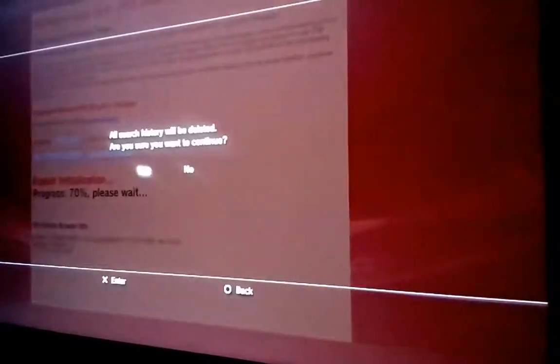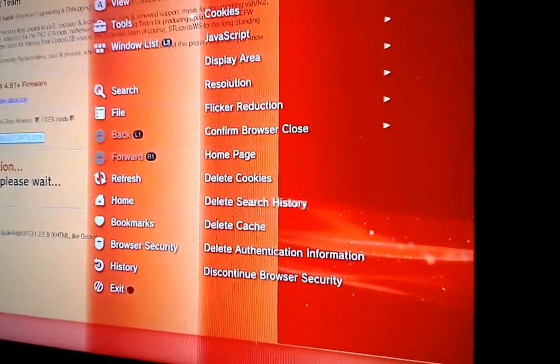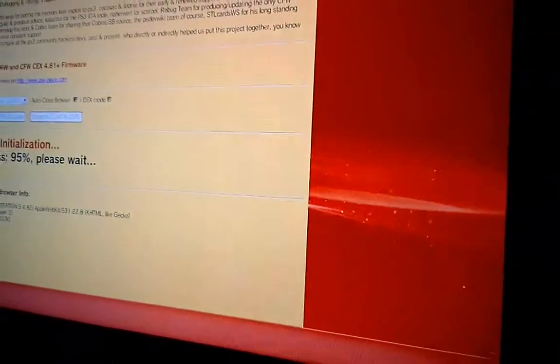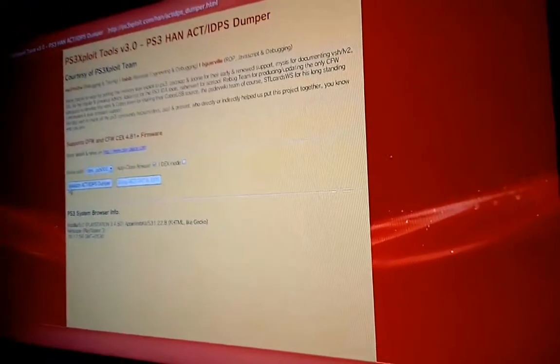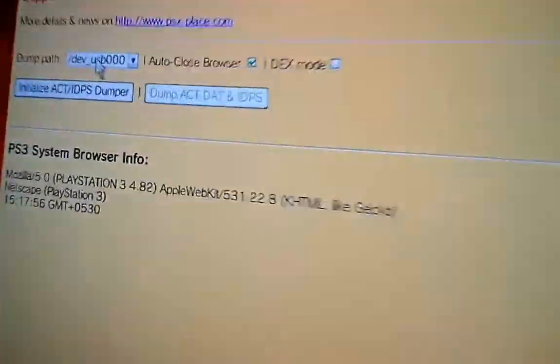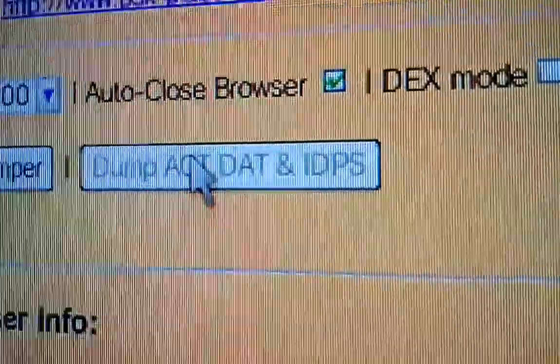Okay. If this happens on OFW, delete cookies, then delete search data, then delete cache, and then delete authentication information. And then you can exit the page, exit the browser, get into the browser again, and initialize the dumper again. After the initialization is complete, you can dump the ACT and IDPS, which is here. After it says successfully initialized, you need to dump act.dat and IDPS. So that's it.